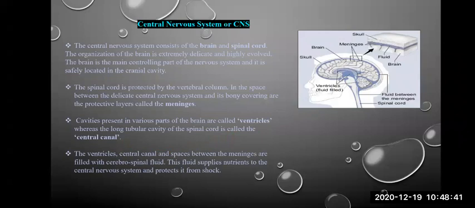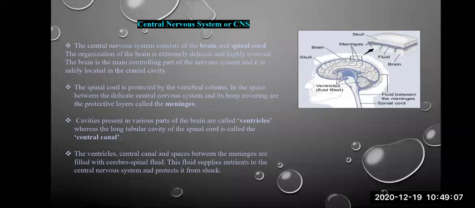This fluid protects the brain and the spinal cord. It acts as a shock absorber. So whenever there is a jerk to our skull or to the back, this soft, delicate tissue gets protected because of that fluid-filled cavity. That fluid is known as cerebrospinal fluid.